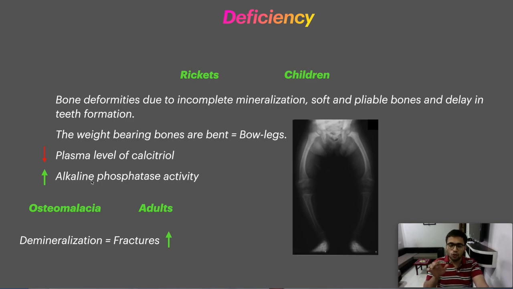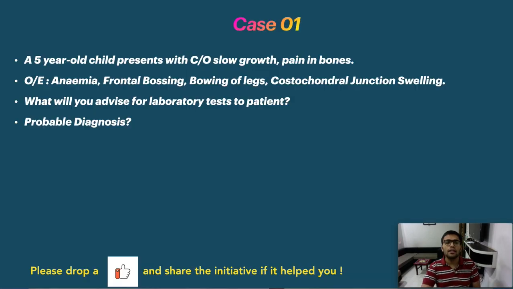So ALP, I have told you in liver function test that ALP is found in bones also and it will basically increase. So now you will see that ALP level is increased. If ALP's normal value is, I have already told, now it will surely give a rise. So you will answer here that the laboratory tests are calcium, phosphate and ALP, and then you will obviously be able to diagnose it as rickets.